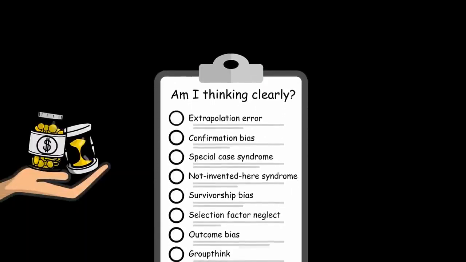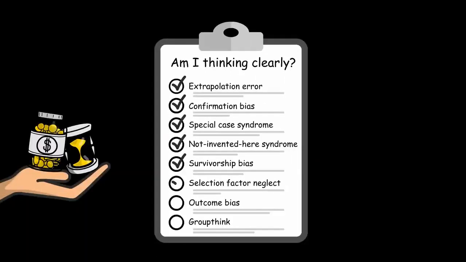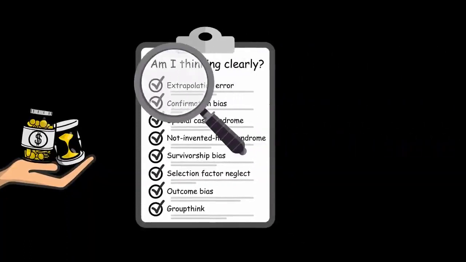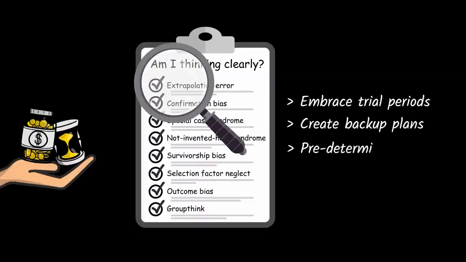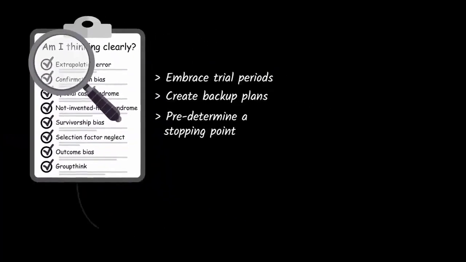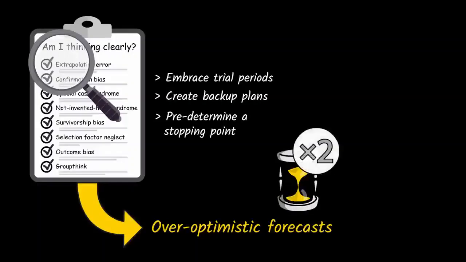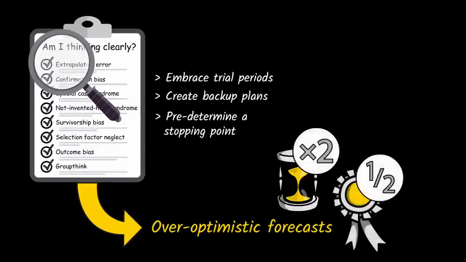Now, the next time you're about to commit your limited time and hard-earned money to an endeavor, quickly check off the 8 items on the cognitive bias checklist. When you are aware of your cognitive biases, you are more likely to embrace trial periods, create backup plans, and predetermine a stopping point just in case your forecast is wrong. Since you now know that cognitive biases are prone to lead to over-optimistic forecasts, it's safe to assume that what you want to do will take twice as long and the payoff will be half as rewarding as you think.